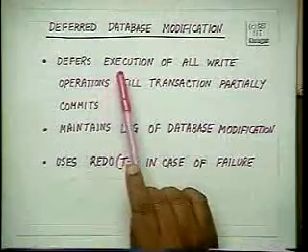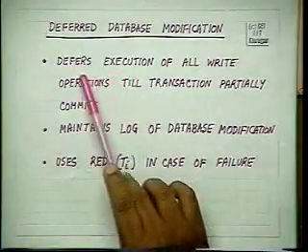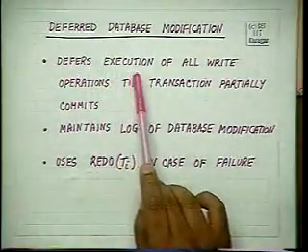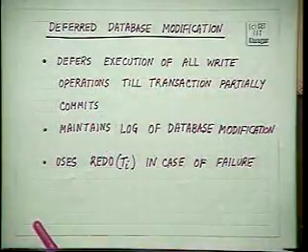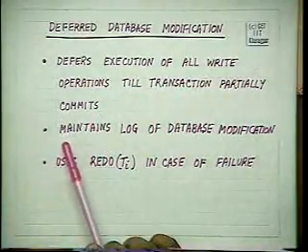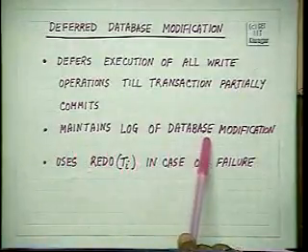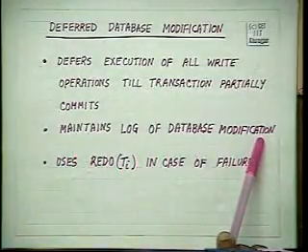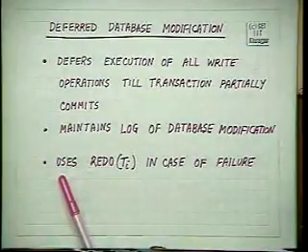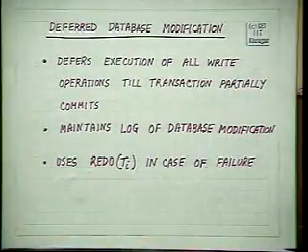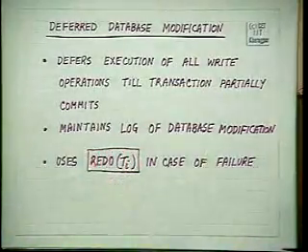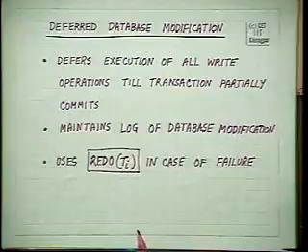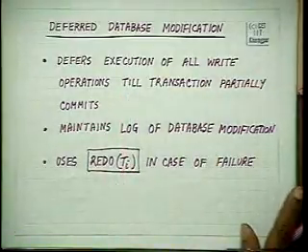So a deferred database modification technique defers the execution of all write operations till the transaction partially commits, and obviously it maintains a log of database modifications, and it uses a function called the redo function in case of a failure. We will now see in detail each of these steps.